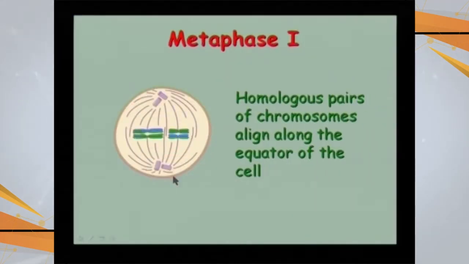Going with metaphase 1, the homologous chromosomes align along the equator of the cell. In mitosis metaphase, there was a single layer of chromosomes, and here it is a double layer of chromosomes, as the homologous pairs are arranged.